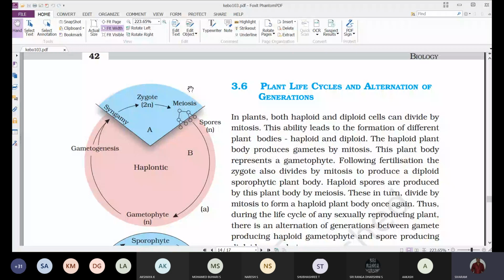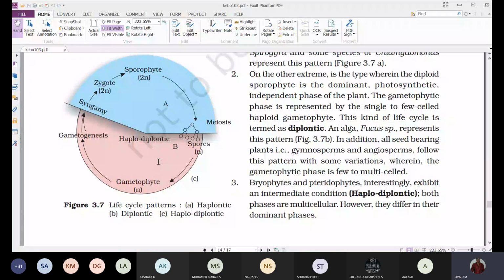Only the gametes, which are also not free living and are always associated with the sporophyte plant body, represent the gametophyte phase, and only for a brief period of time.